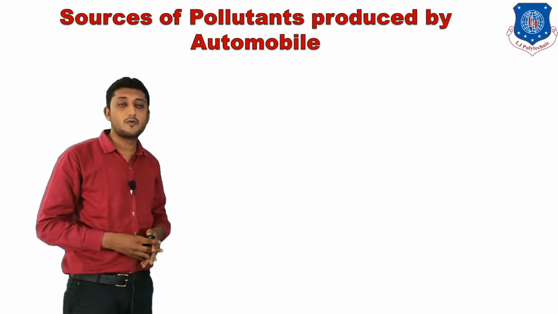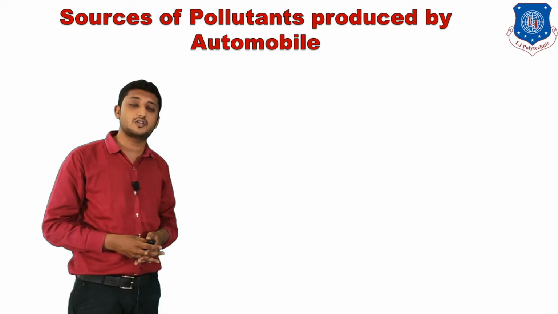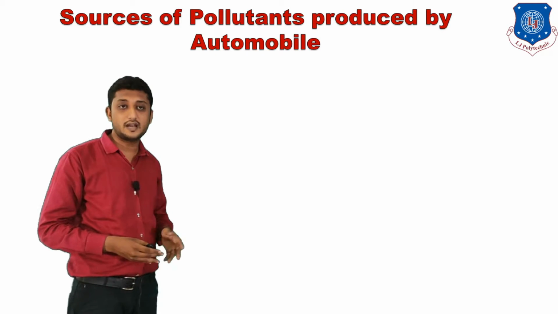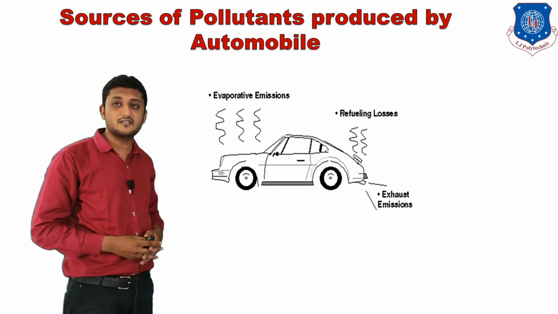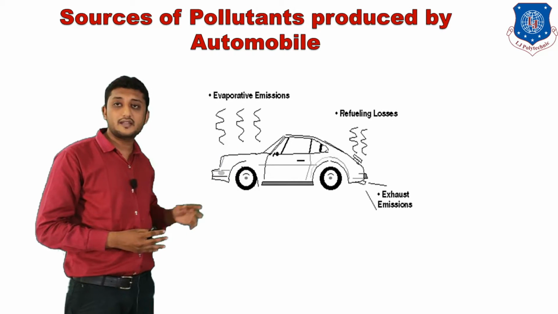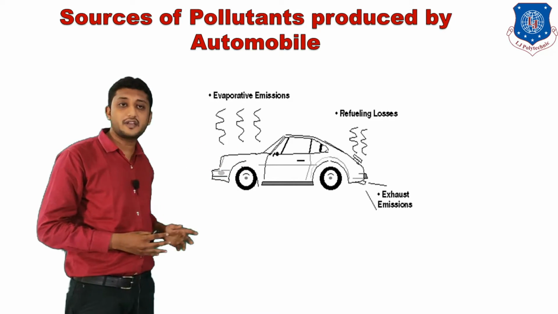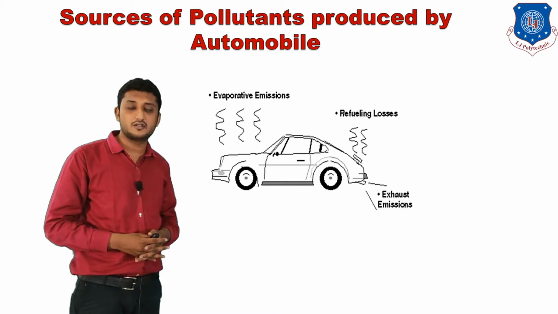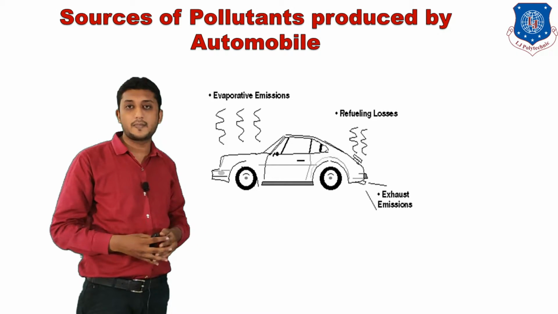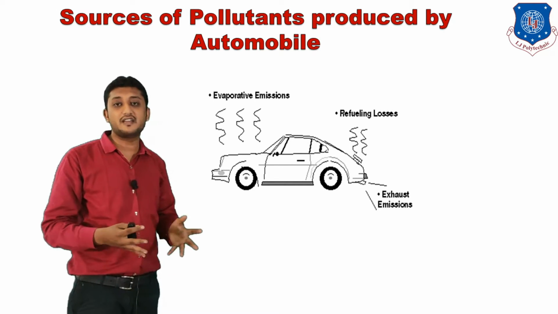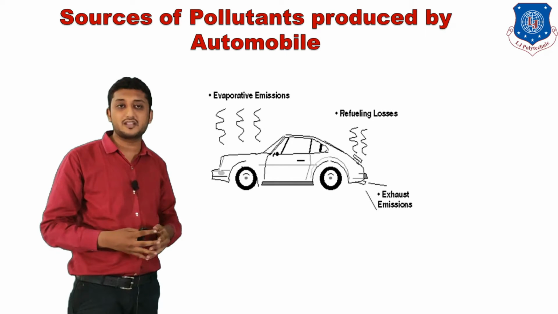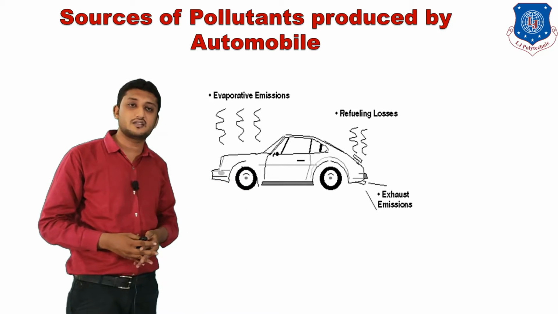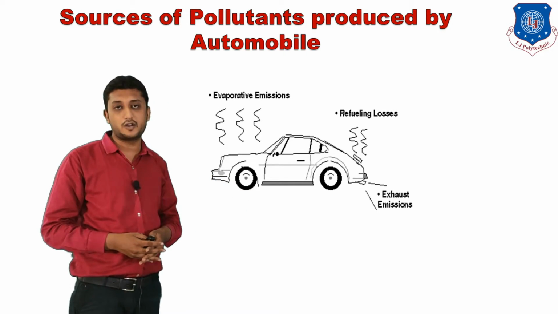Next topic: what are the sources of pollutants which are produced in an automobile? There are various sources from which pollutants are produced. Let us see a diagram in which we can see evaporative emissions, refueling losses and exhaust emissions. Let us see one by one. What are evaporative emissions? Gasoline, petrol fuel, has a high volatility, so even at normal temperature it can vaporize easily into the atmosphere. Due to that vaporization, it results in evaporative emissions.